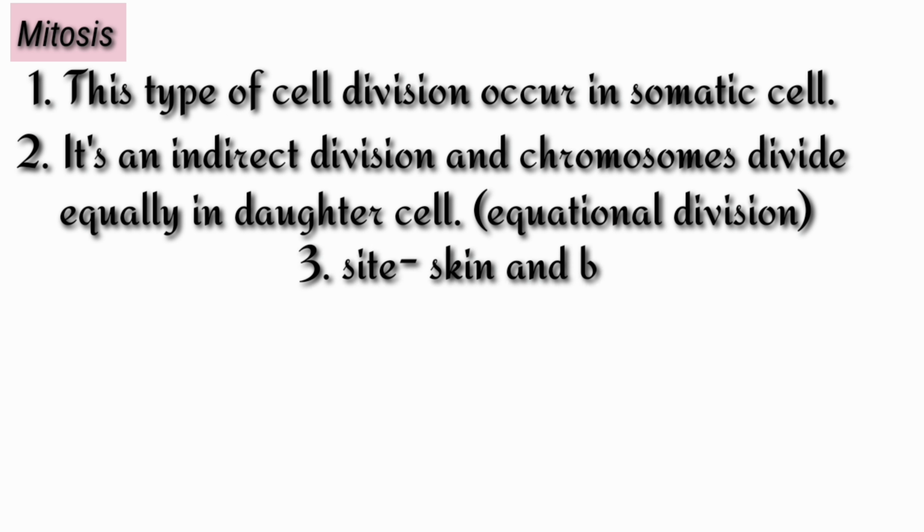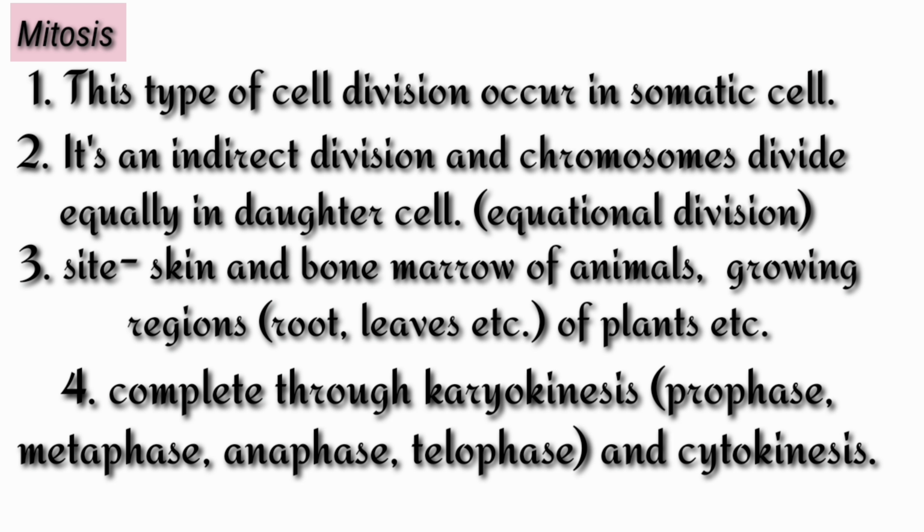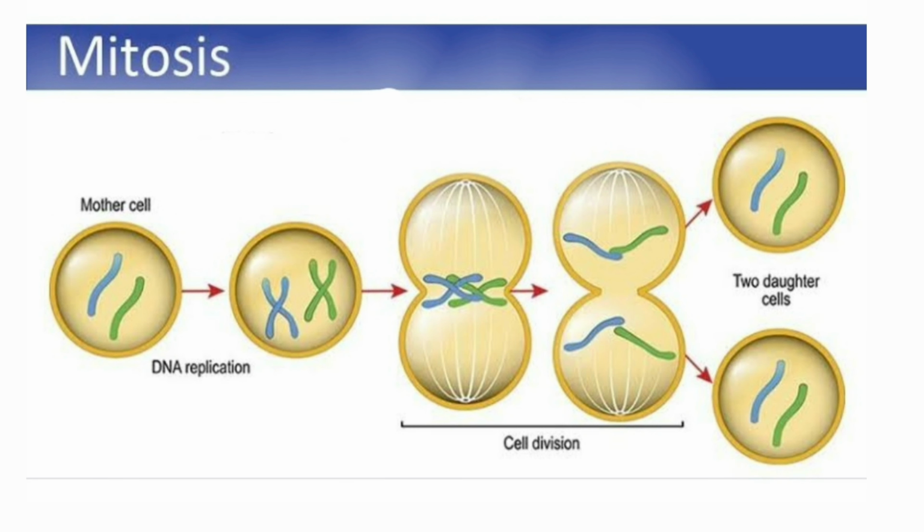Third, the sites of this type of cell division are the skin and bone marrow of animals, and growing regions of plants like roots, leaves, etc. Fourth, mitosis cell division completes through prophase, metaphase, anaphase and telophase, and at last cytokinesis, and forms two daughter cells. Now see the mitosis cell division with a diagram.